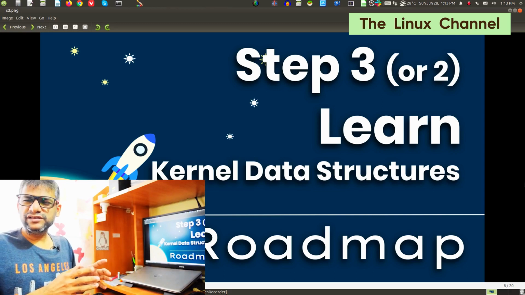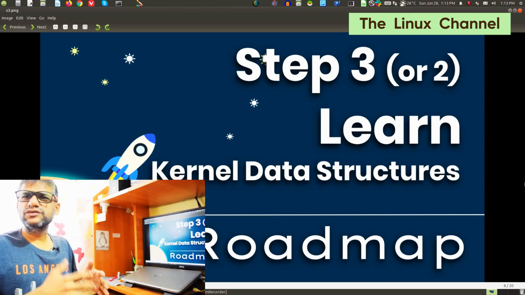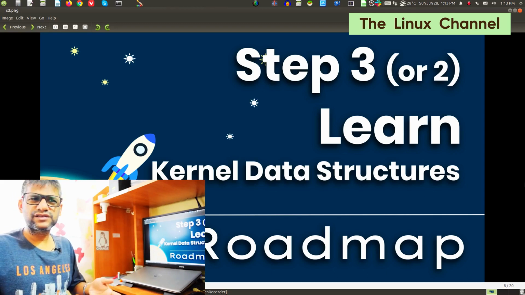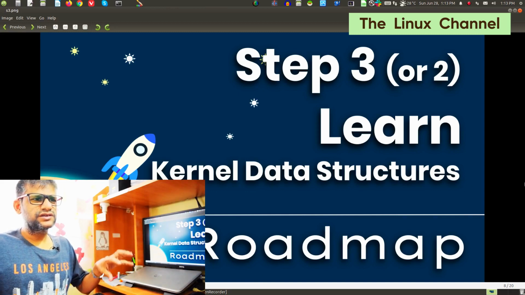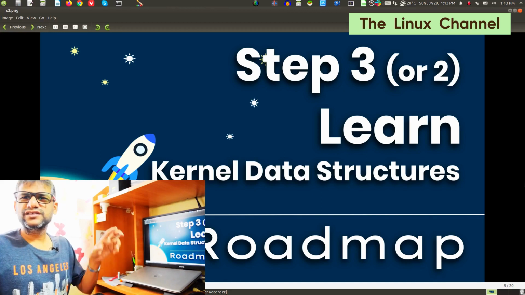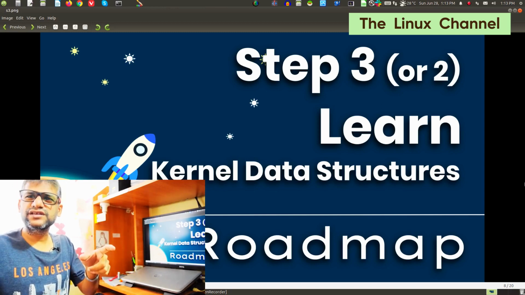Take for instance, files are nothing but instances of a data structure, which it kind of fools the user space into seeing as if there are files, but in reality there are no files. It is just block level data stored in a hard drive. In the same way, if you bring up any network device, each time it creates a new instance and shows it as a network interface. You can fool it and create virtual drivers, and then you can create virtual interfaces.